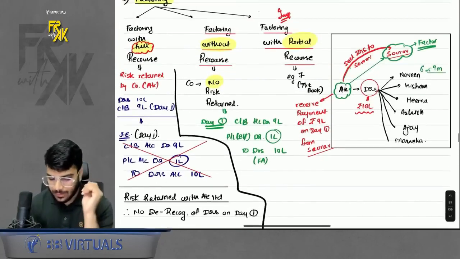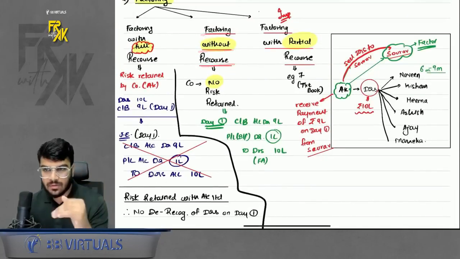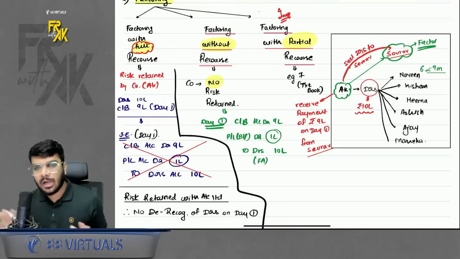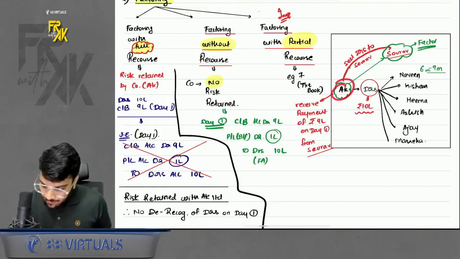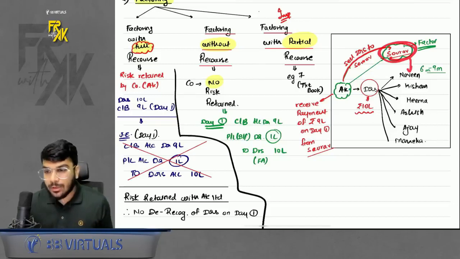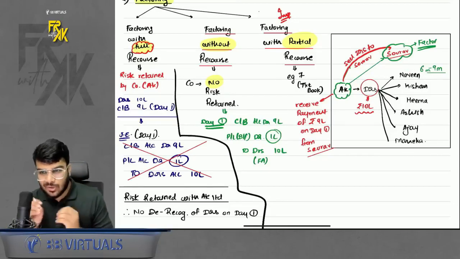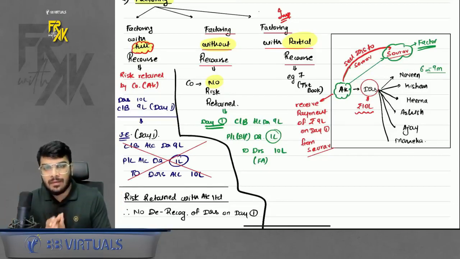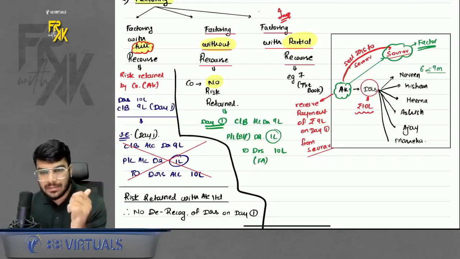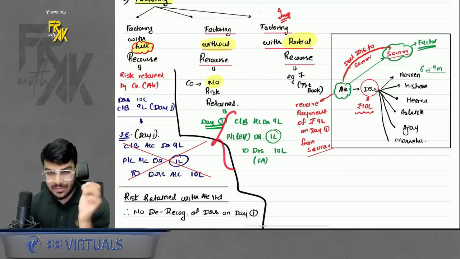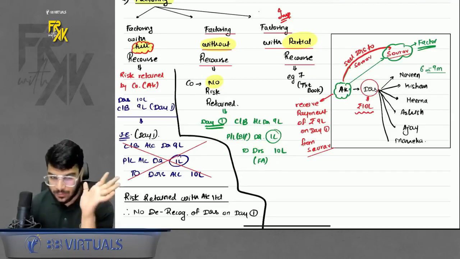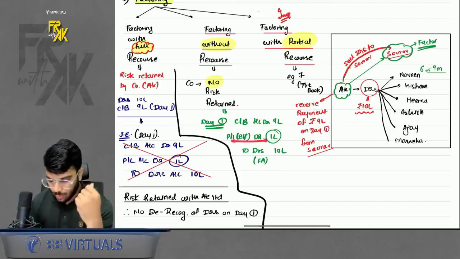Simple, clear? Okay. Second case is factoring without recourse. Without recourse means you have sold the debtors to the factor. Now the company's risk is over. If the factor is able to recover the money from debtors, very good. If the factor is not able to recover the money from debtors, it is the loss of the factor himself. The company will not do anything in this case, right? That is known as factoring without recourse. So what is to be done in this case? In this case, whatever proceeds you receive, you will record it and you will remove the financial asset. Why? Because risk and reward have been transferred. Okay, done. And the difference will go to profit and loss.